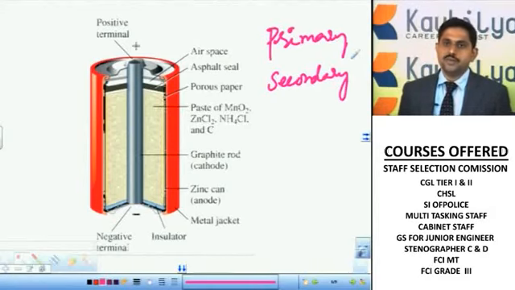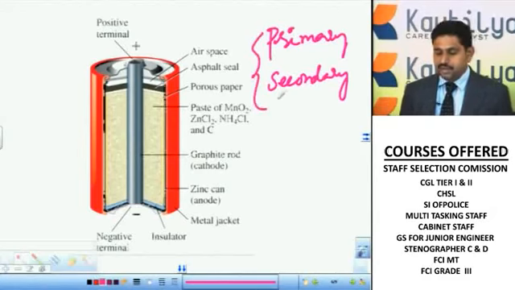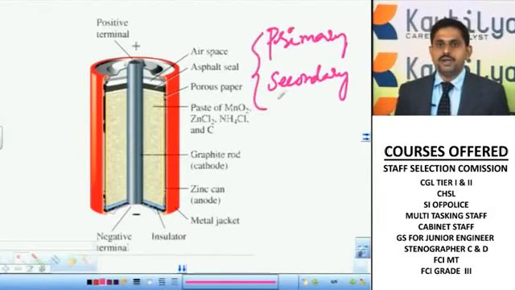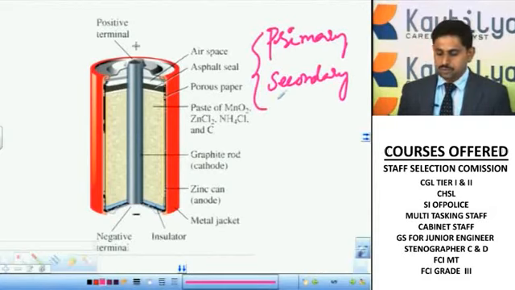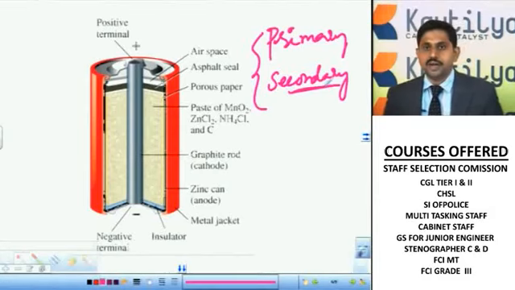All these batteries come under electrochemistry only. Some batteries are rechargeable and some are not, so we have classified them into primary batteries and secondary batteries. A primary battery is not rechargeable; once it is used, we have to throw it away. We cannot recharge it or utilize it the next time. Whereas a secondary battery is a rechargeable battery. Basically, the inverters we are using come under secondary batteries.